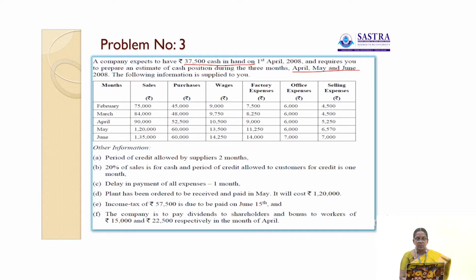Period of credit allowed by suppliers is 2 months. So credit allowed by suppliers is 2 months. That means here the purchase of 45,000 is payable in the month of April.